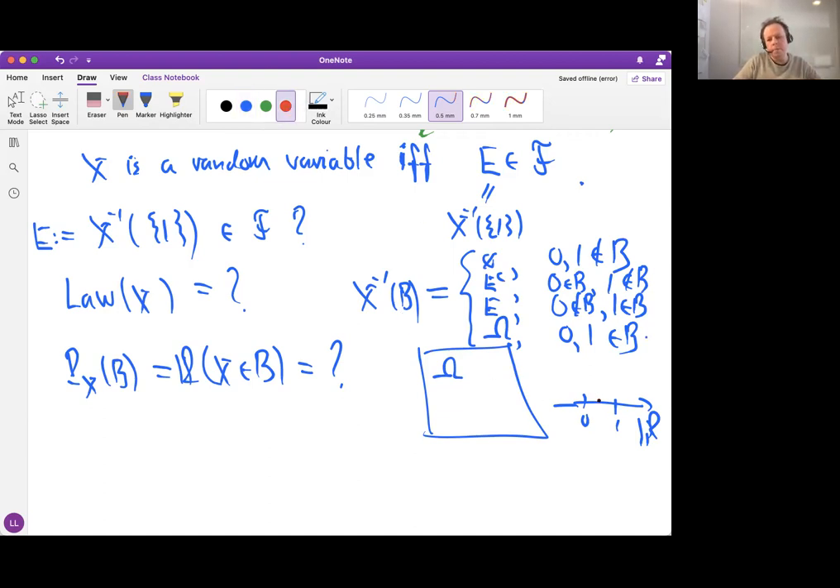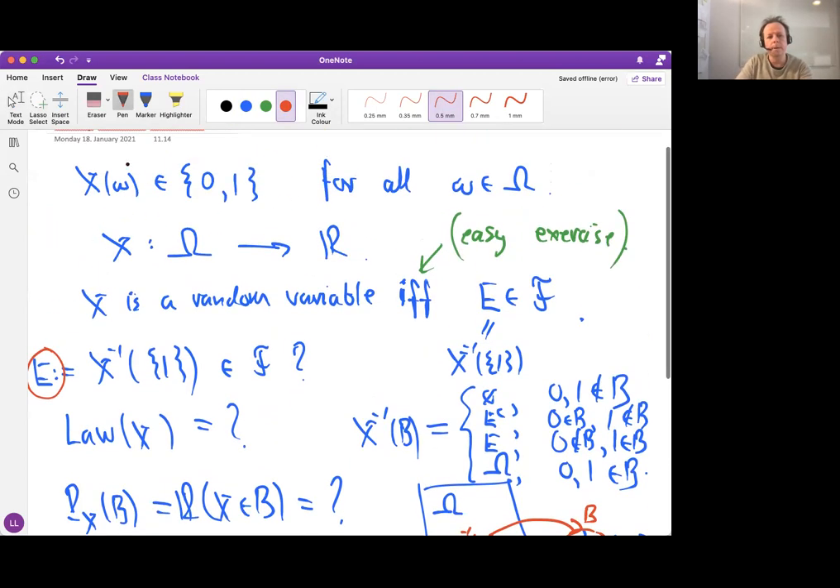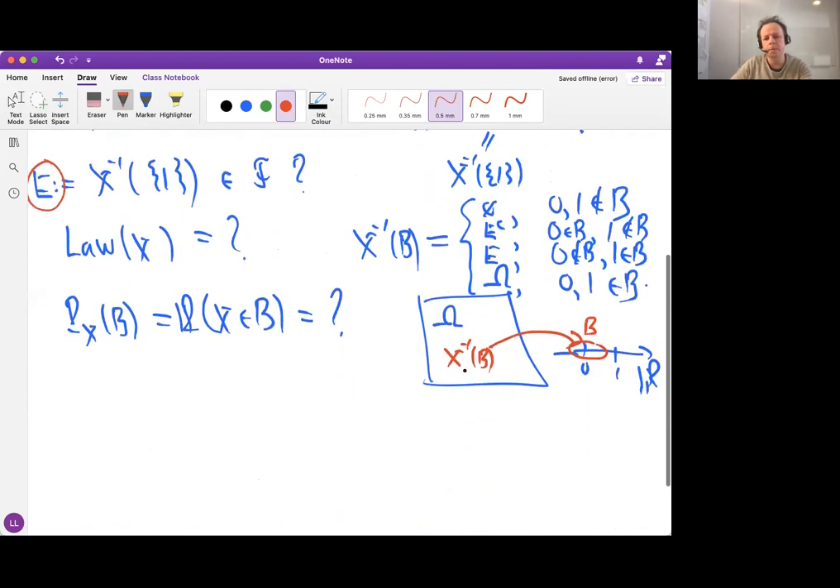So think about, for example, B being this set here. What would be the pre-image by X? It's the set of points which map into 0. Because E was the set of points which map into 1, the rest of the points must map into 0, because we assume that X only maps into the set {0, 1}. So this is now the E complement. And the rest of the space is E, so it's split into E complement and E.